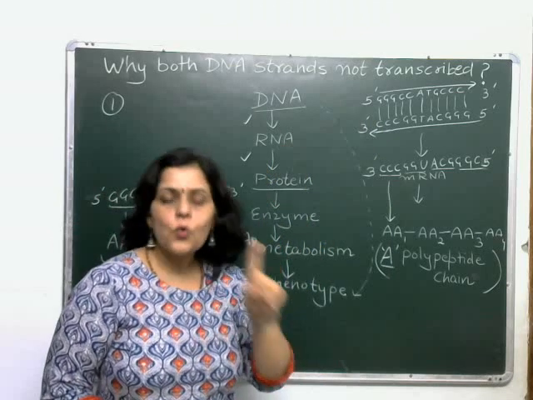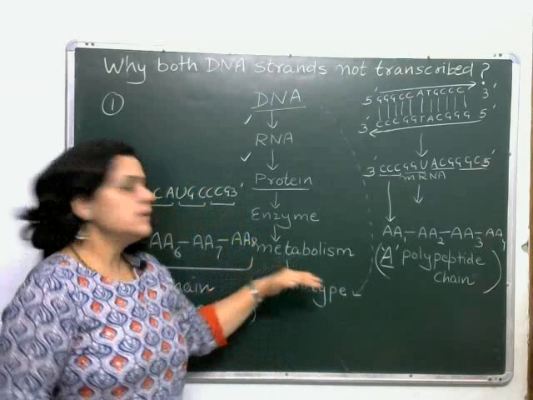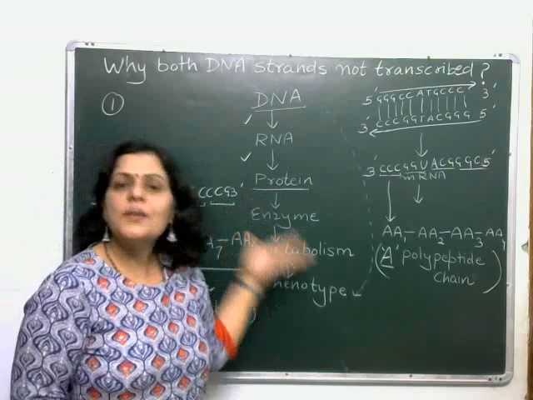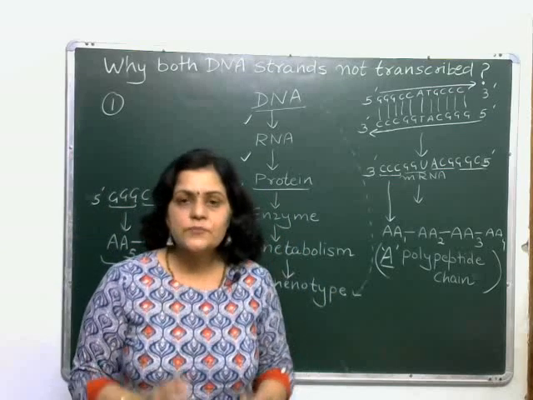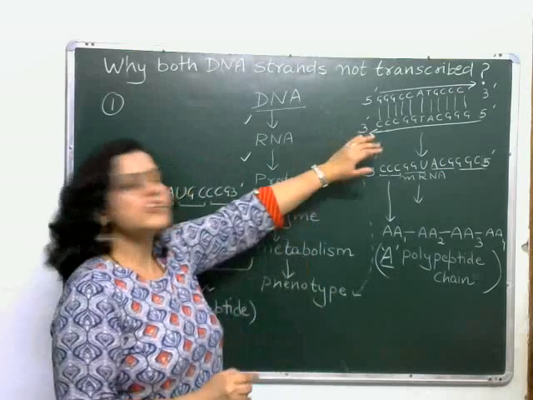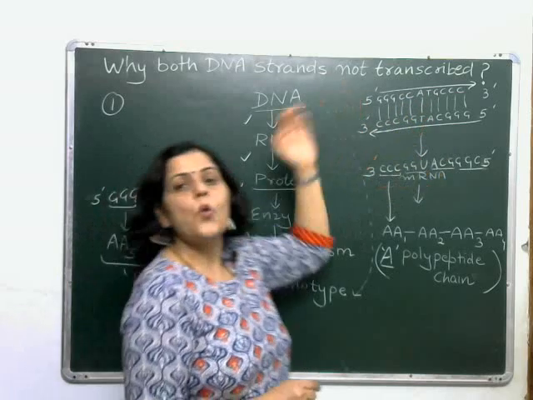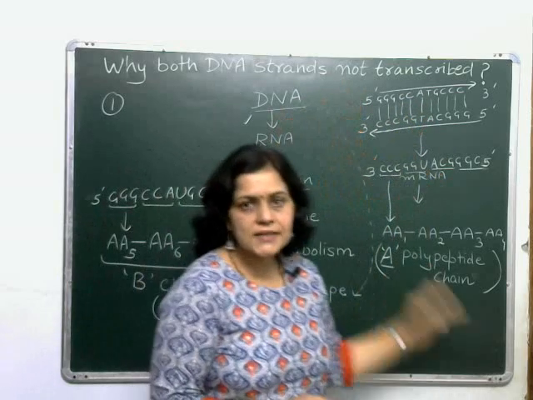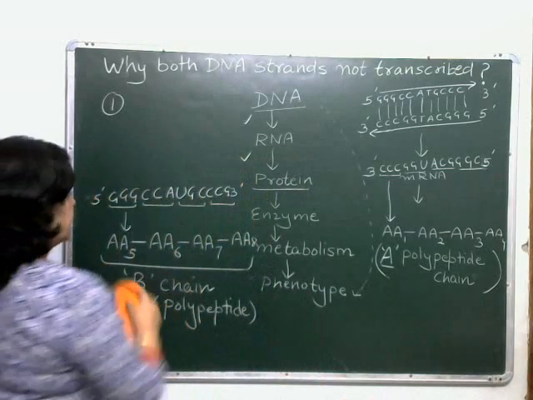One gene can give only one phenotype. It can code only for one polypeptide, not for 2 different polypeptides. That's why transcription of one DNA chain is prevented by the cell. Only one chain is being transcribed. So this is the first reason.